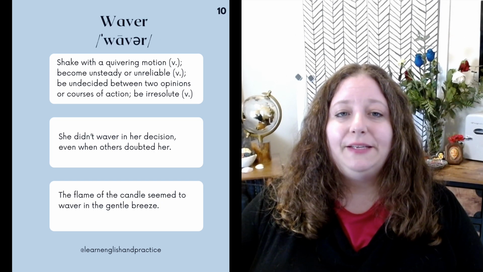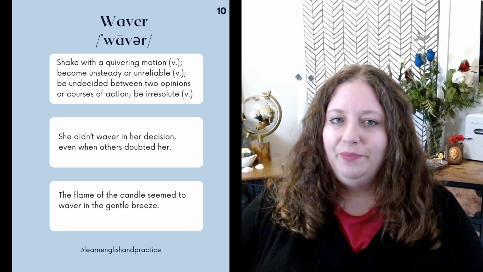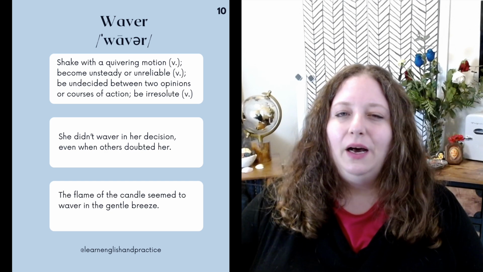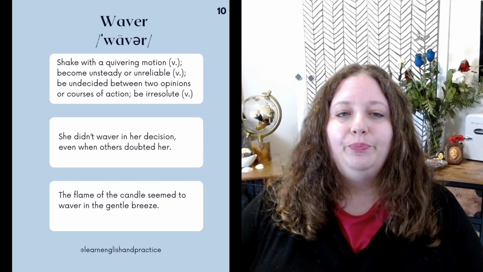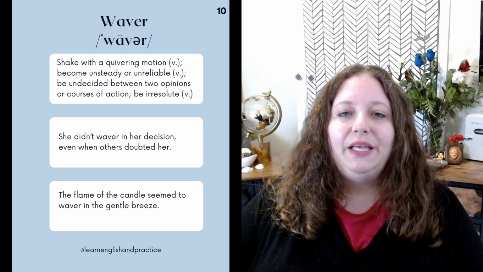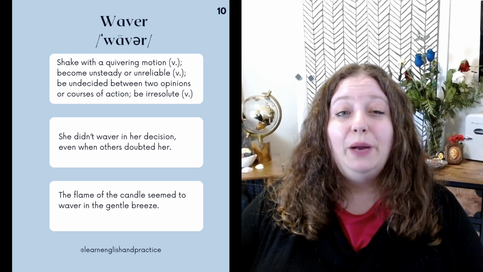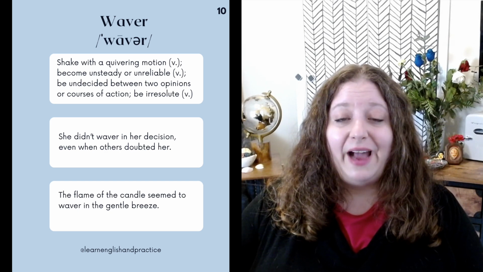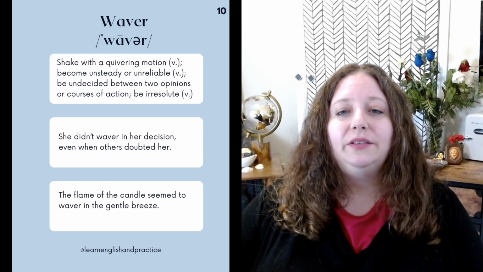Waver. This means shake with a quivering motion, as a verb; become unsteady or unreliable, as a verb; be undecided between two opinions or courses of action, be irresolute, as a verb. So take, for example, someone who's an undecided voter, someone who doesn't know who they're going to vote for.